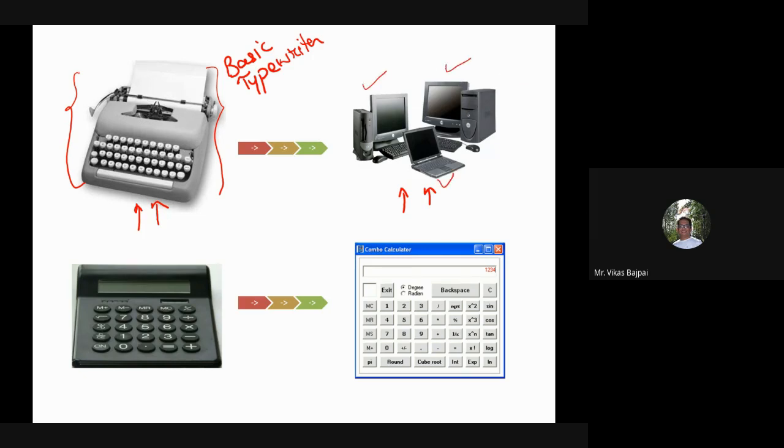Even the handheld devices are also pretty popular these days. Your cell phones can also replace this typewriter, right? So that's the kind of change we have observed.